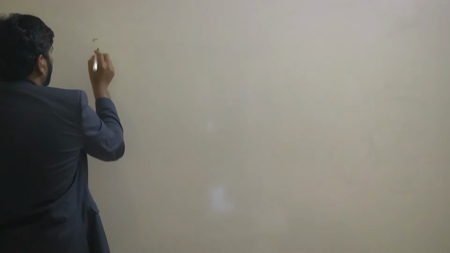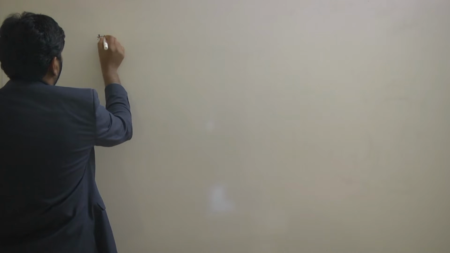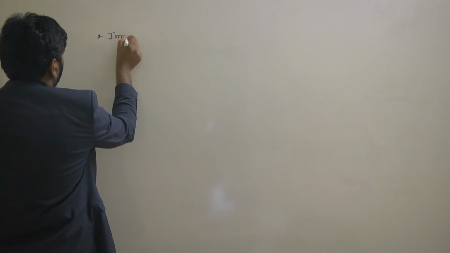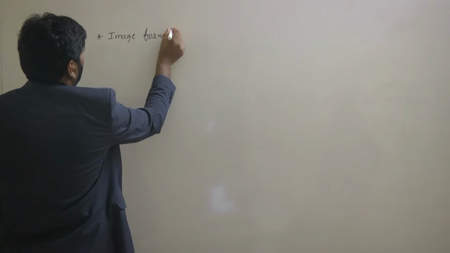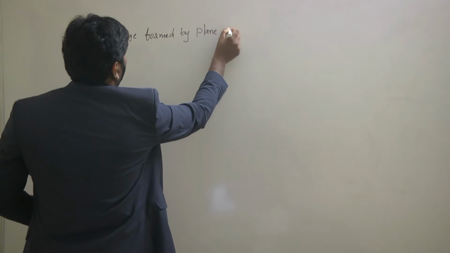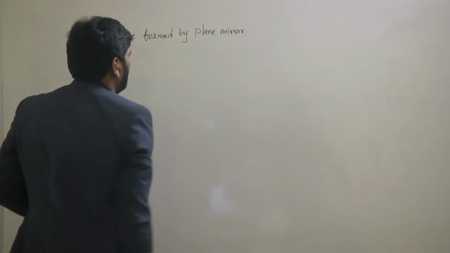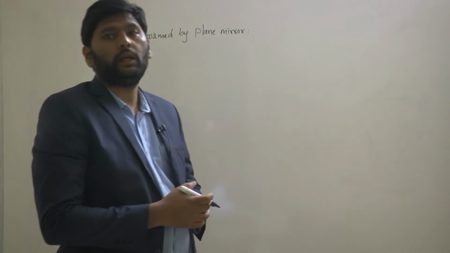Here the thing is, let's talk about image formed by plane mirror. Image formed by plane mirror. So this image formed by plane mirror we'll see by using the ray diagram.